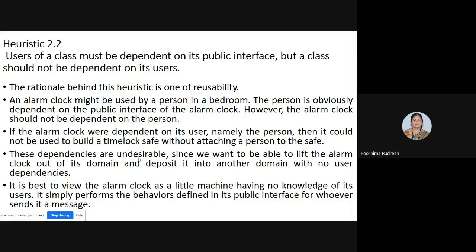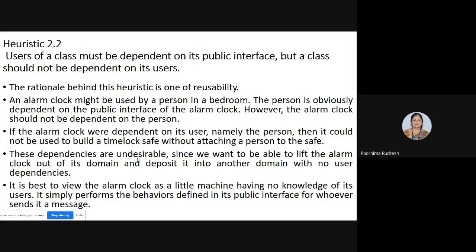And these dependencies are undesirable, because we want to be able to lift the alarm clock out of its domain and deposit it into another domain with no user dependencies. If no user dependencies are there, then we can make use of the alarm clock in different domains. Then it leads to the reusability of the alarm clock. If the alarm clock is depending on the person, then we cannot build it at different domains. The problem arises.